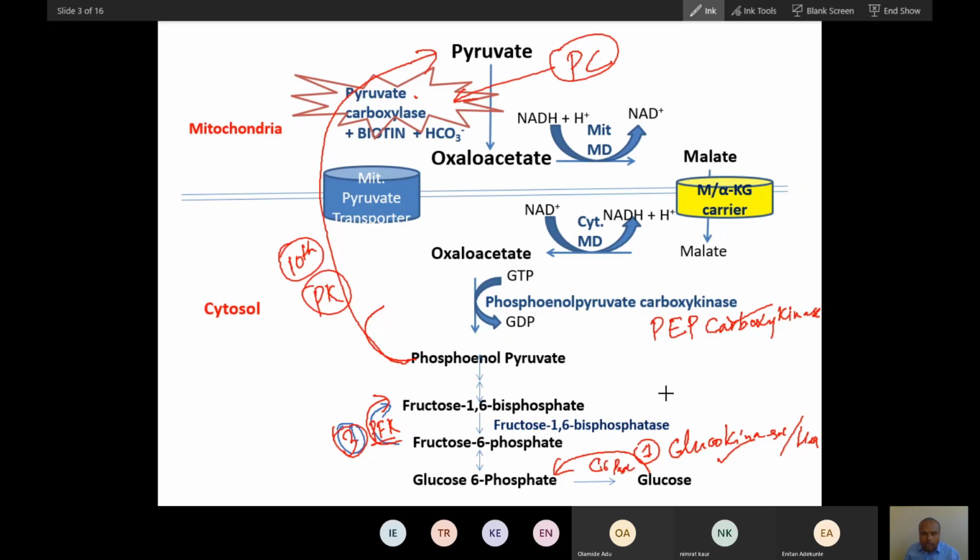Now, did you understand this? Different enzymes. Sorry, I missed something. Yes, tell me. Phosphoenol pyruvate carboxykinase, what step is it replacing? Phosphoenol pyruvate to...